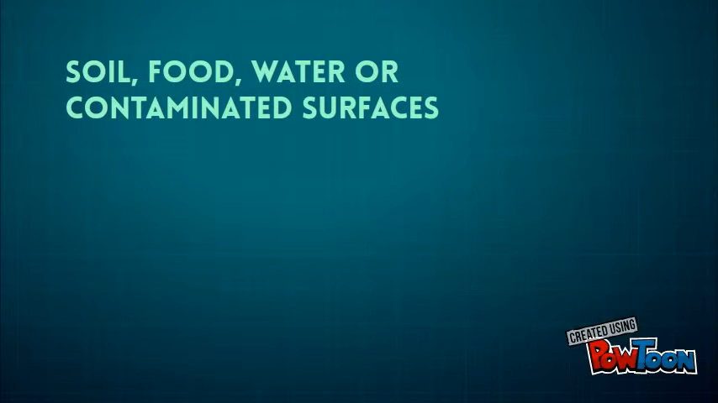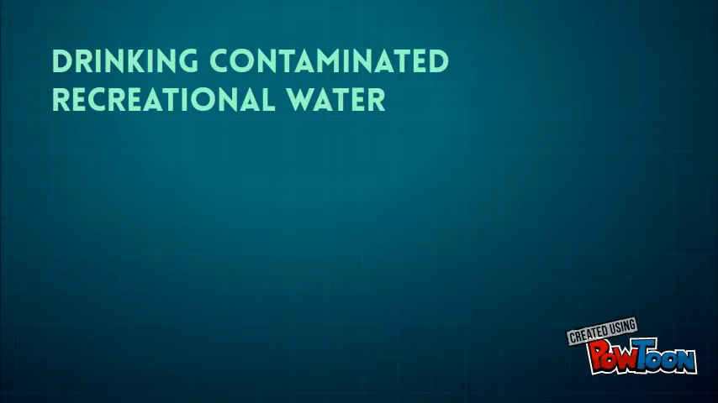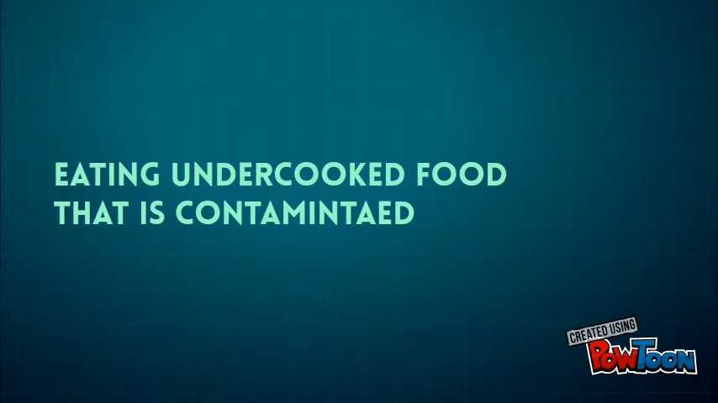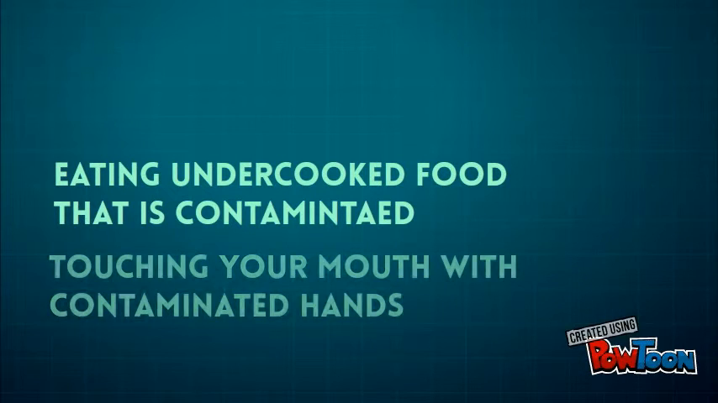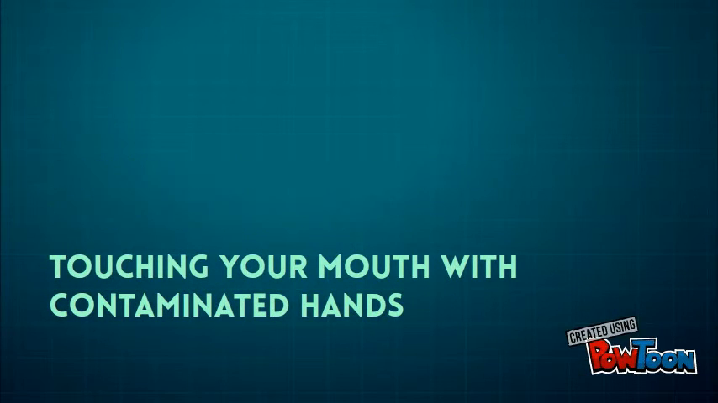Crypto can be spread by drinking recreational water contaminated either from sewage or the feces of animals, eating undercooked food contaminated with the crypto, or touching your mouth with contaminated hands. This can occur from touching surfaces, caring for an infected person, or handling an infected animal.